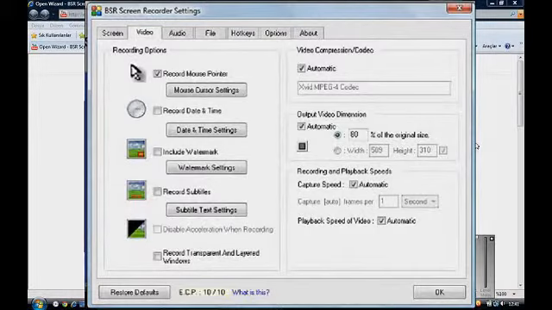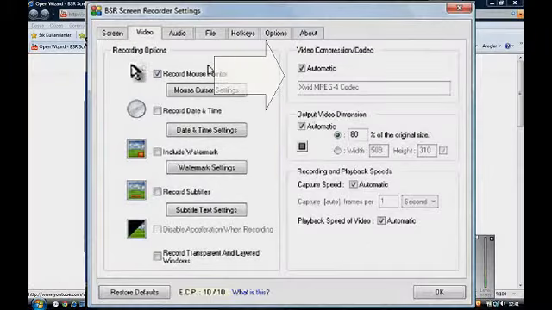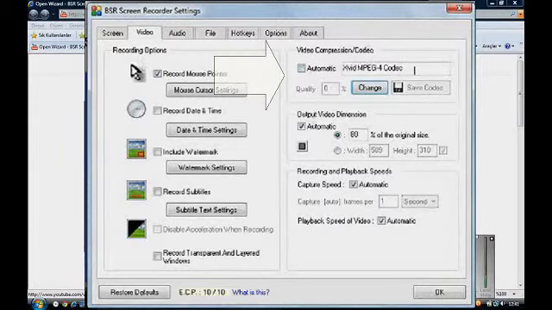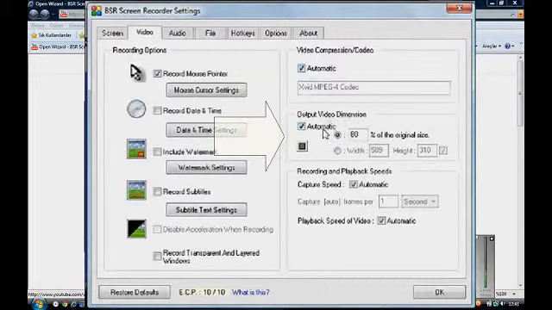In the Video tab, you have recording options where you may adjust your settings. In the codec part, you may select automatic, or you may uncheck it and do it manually. In the output video dimension, when it's automatic, BSR Screen Recorder automatically adjusts the output video dimensions. If you want to keep it in the original size, you may uncheck it and lock the system, clicking on this button right here.